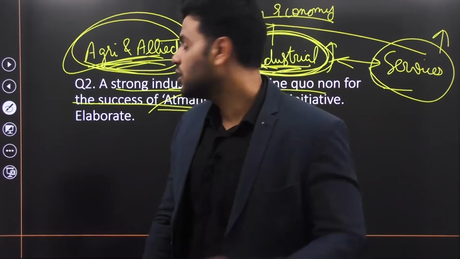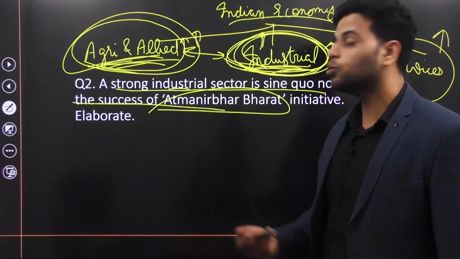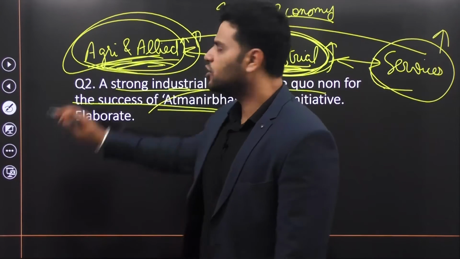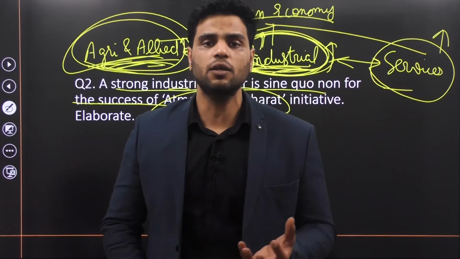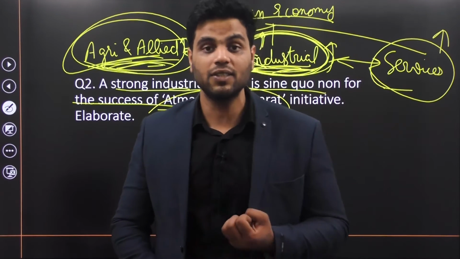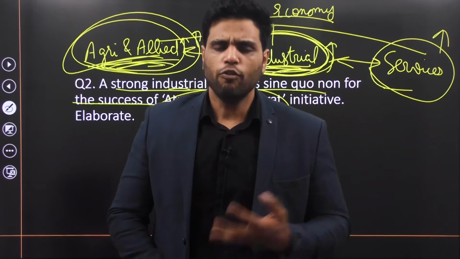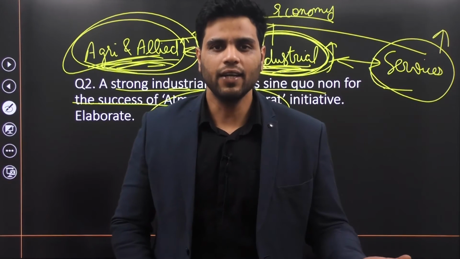The other example of how a flourishing industrial sector would support agriculture and allied activities. Well, certain farming operations require certain machines. Farmers these days require tractors. Farmers these days require thresher, combines. Farmers these days require fertilizers, right?